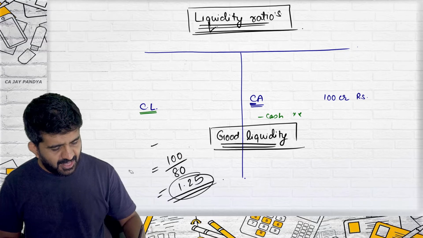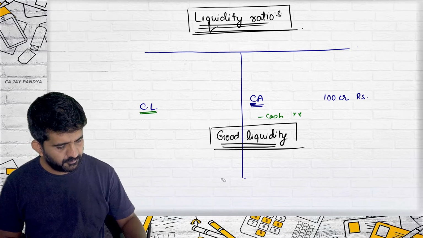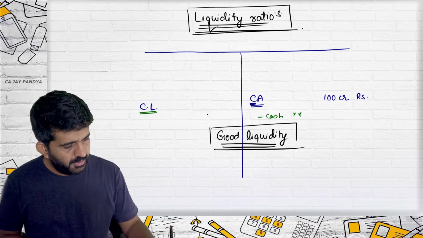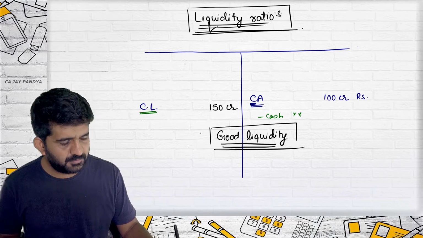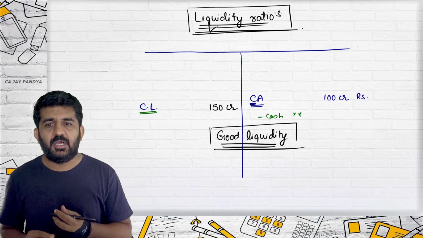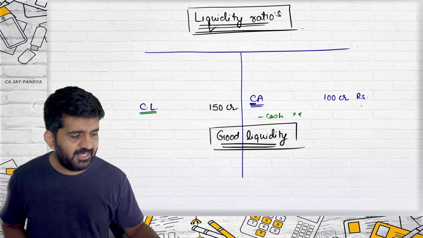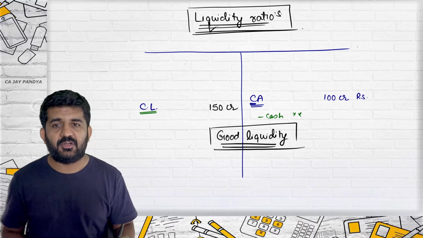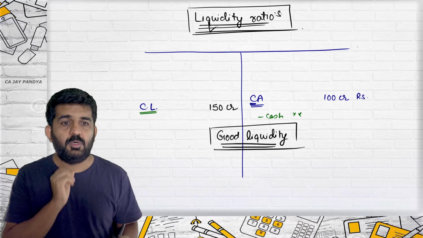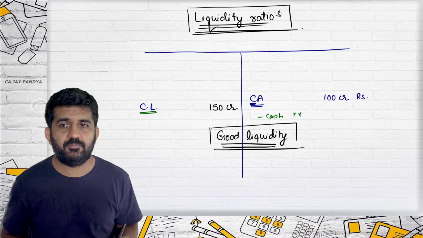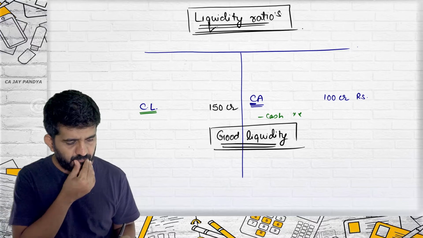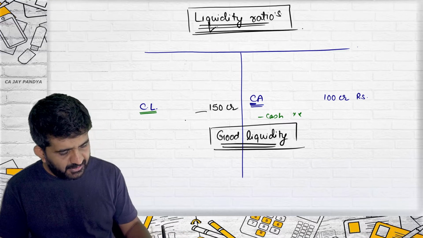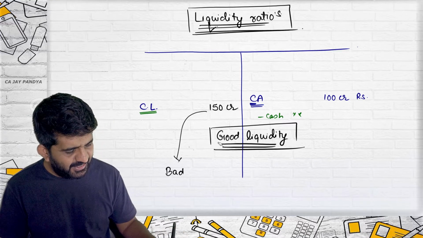Suppose this current liability figure is say 150 crores. Can any student help me out in explaining this? 150 crore in current liability, current assets are 100 crore. Drashti, what will happen? The current assets are not sufficient to pay off current liability. In this case, can I write down there is a bad liquidity?